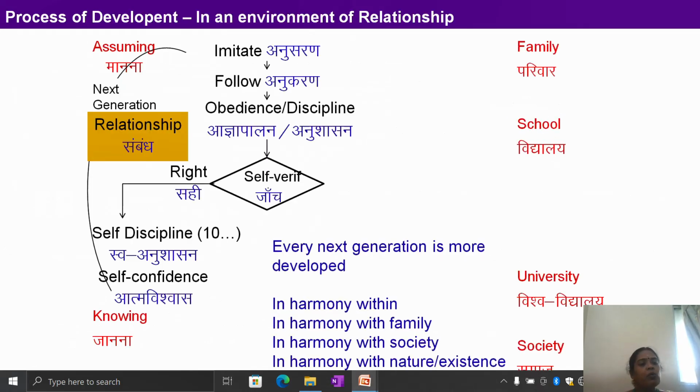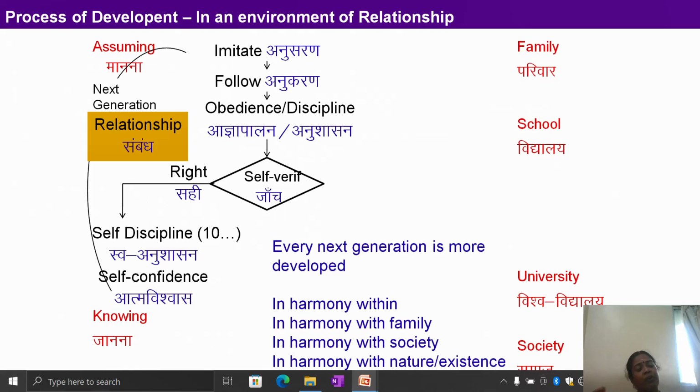Now we will move on to the process of development in an environment of relationship, assuming an intimate family, assuming the next generation. Education sanskar is actually moving to the next generation. That's what we are following from our elders, how we are educating ourselves. They are not getting a degree.